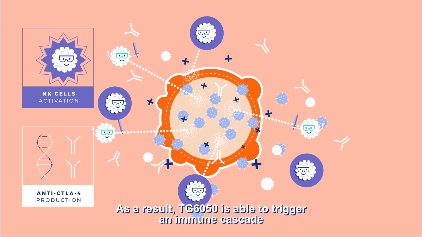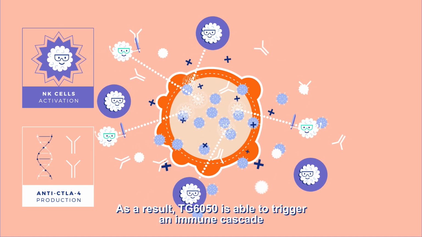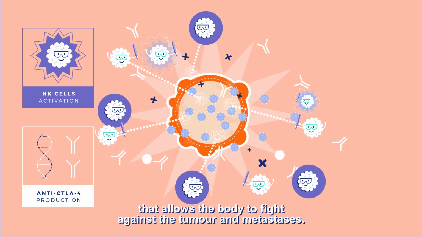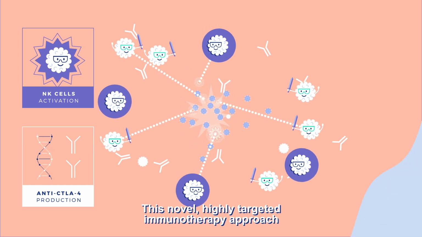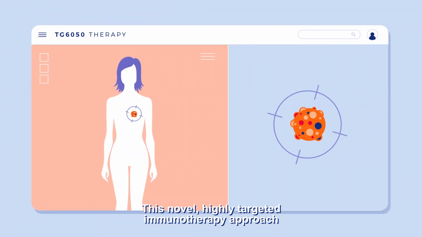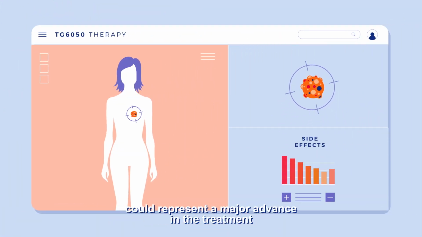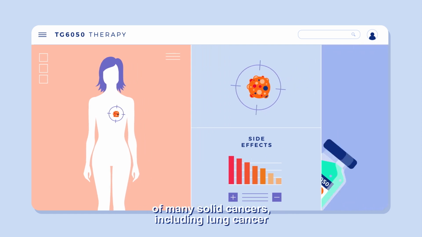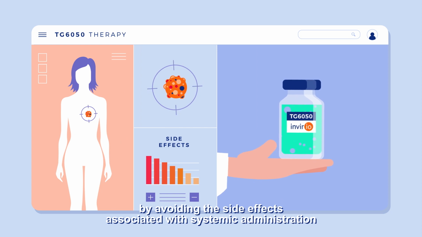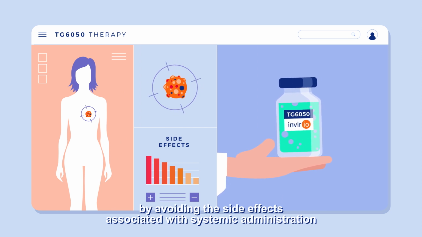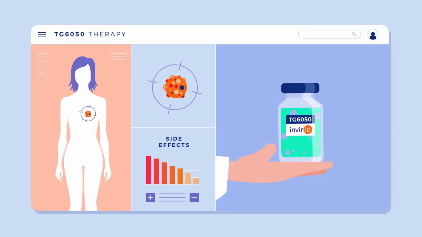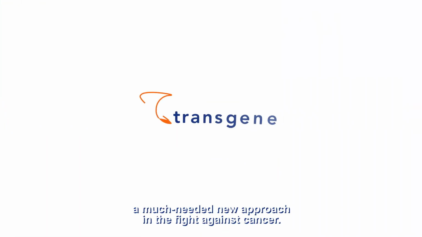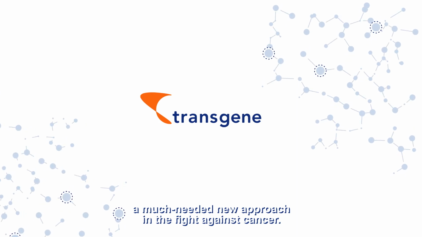As a result, TG6050 is able to trigger an immune cascade that allows the body to fight against the tumor and metastases. This novel, highly targeted immunotherapy approach could represent a major advance in the treatment of many solid cancers, including lung cancer, by avoiding the side effects associated with systemic administration of IL-12. With TG6050, Transgene is pioneering a much-needed new approach in the fight against cancer.